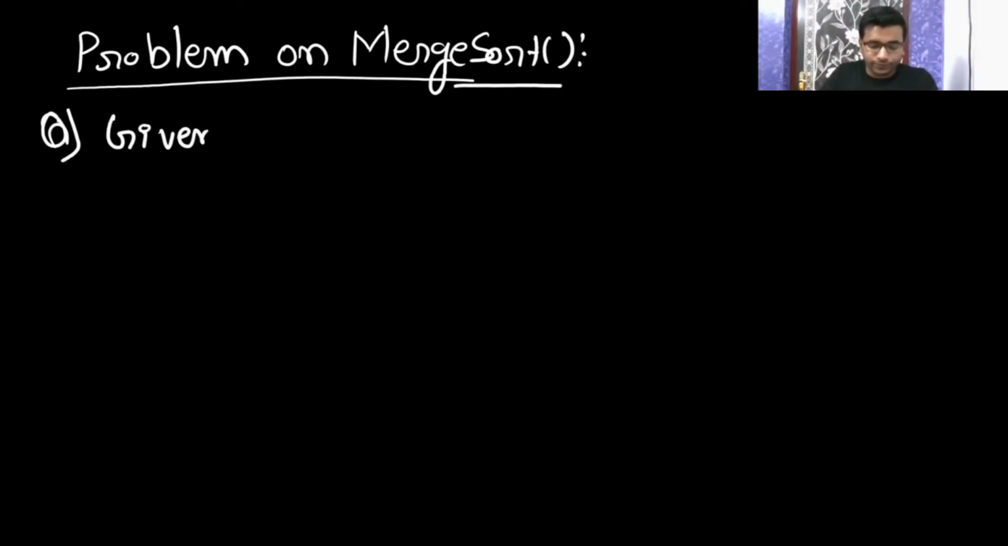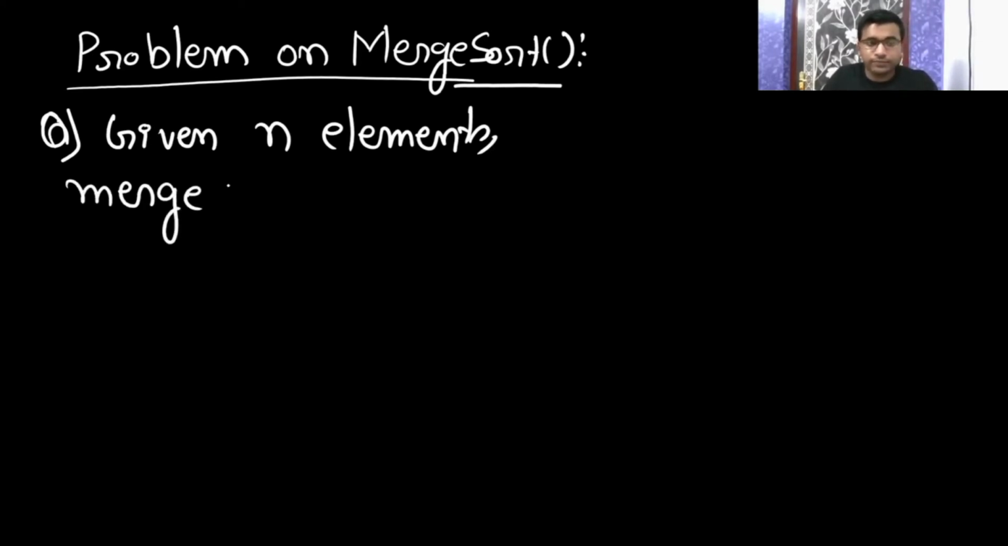Now see the first question. Here also the questions will have some trick. You have to first think, then only give the answer, not randomly. Take some time, then answer. Given n elements, merge them into one sorted list using the merge procedure.